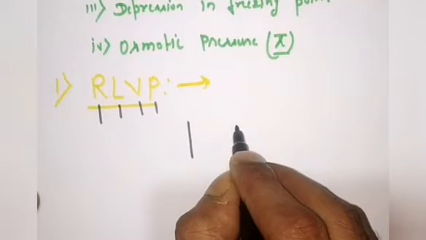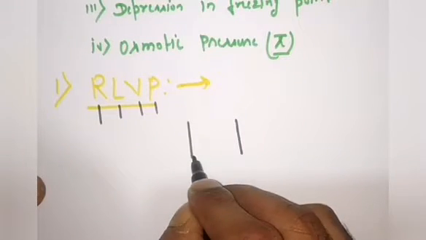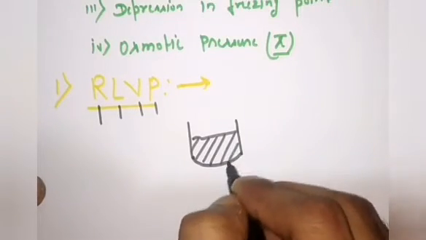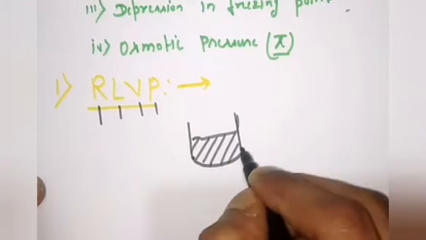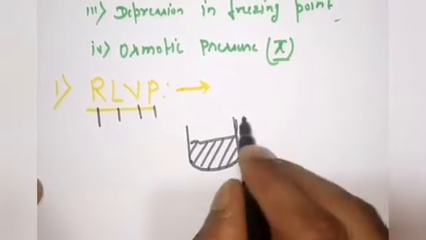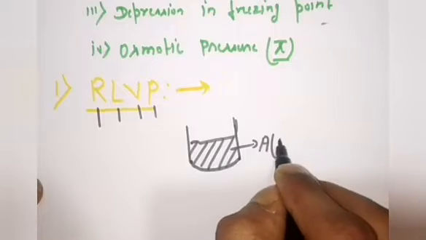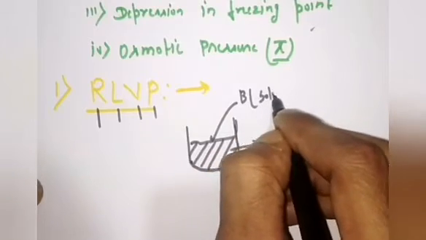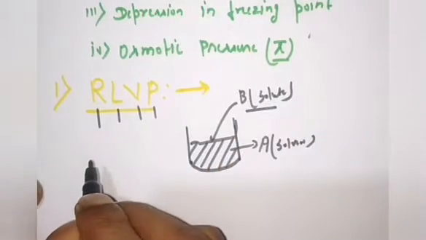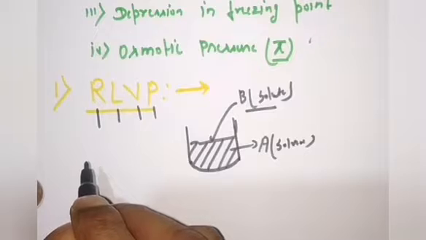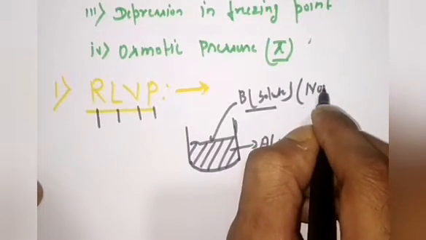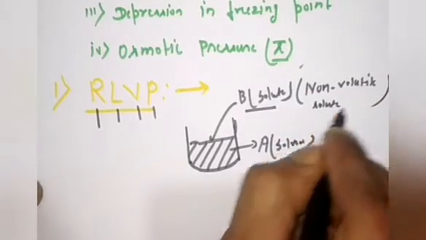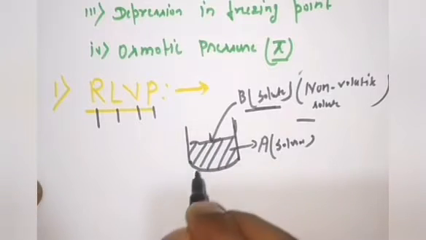In the previous classes I discussed the preparation of a solution, how we can prepare a solution, and how we can prepare a binary solution. The method was of the orthodox type. We take A as a solvent and we add B as a solute. Understand one thing here: for the solution, if you add B as a non-volatile solute, generally the solute will be non-volatile, and generally we take it in the solid phase.